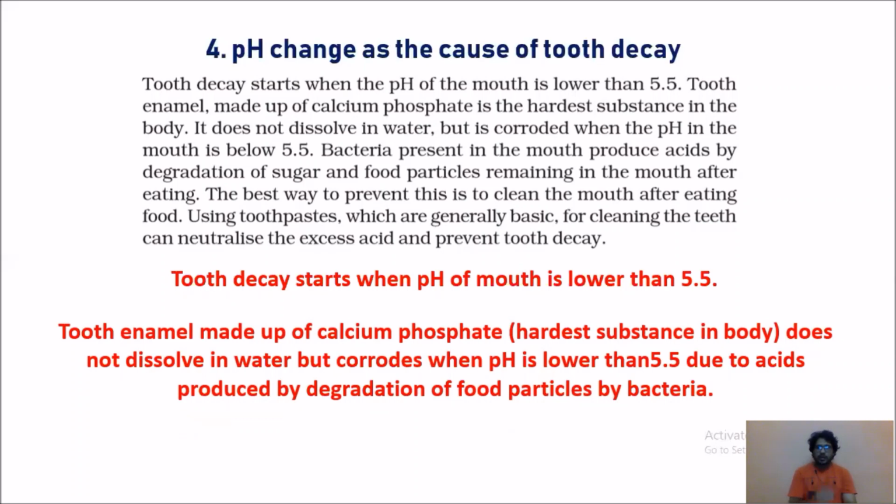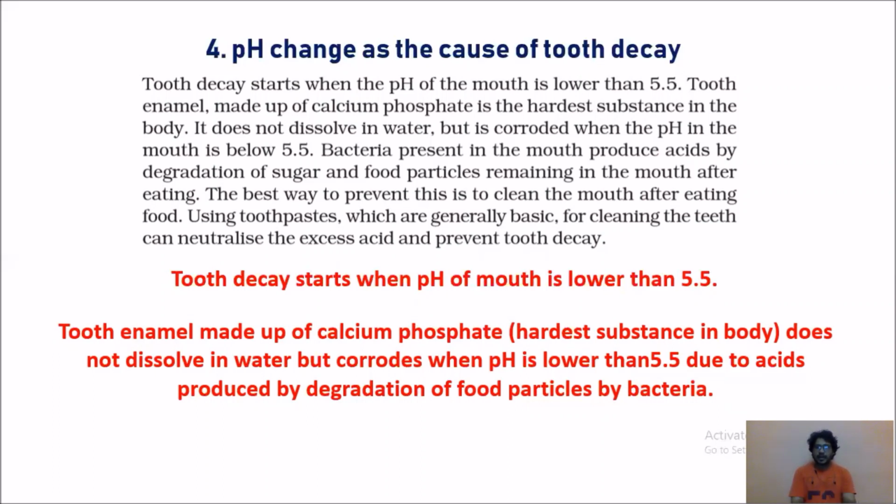You can observe our teeth, which are white in color. That coating, we call enamel, is nothing but calcium phosphate. It doesn't dissolve in water but corrodes when pH is lower than 5.5 due to acids produced by degradation of food particles by bacteria. We eat food. After eating, all those food particles get stuck in between our teeth, which releases acids, and at the same time bacteria, which lowers our pH to 5.5.